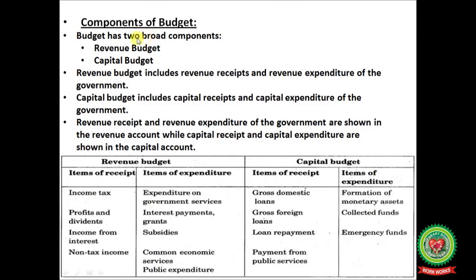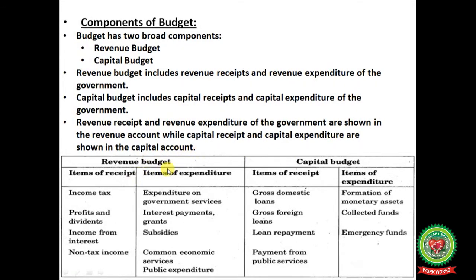Components of budget. Budget has two broad components. First one is revenue budget and second one is capital budget. Revenue budget includes revenue receipts and revenue expenditure of the government. Capital budget includes capital receipts and capital expenditure of the government. So revenue receipts and revenue expenditure of the government are shown in the revenue account, while capital receipts and capital expenditure are shown in the capital account.